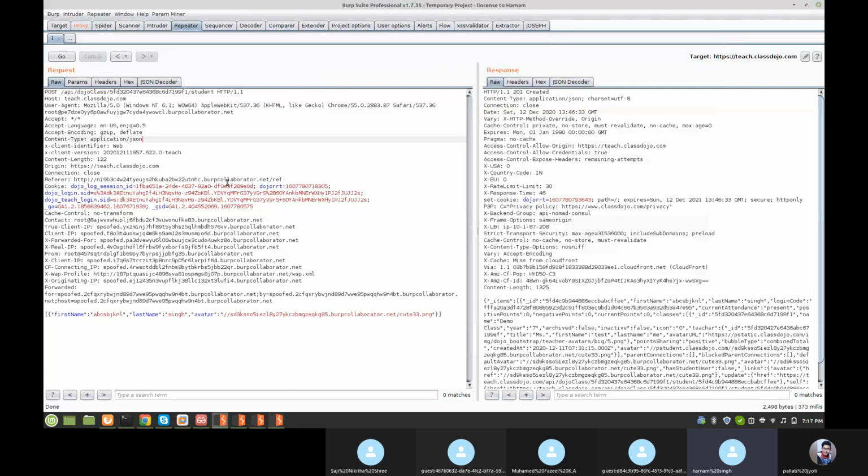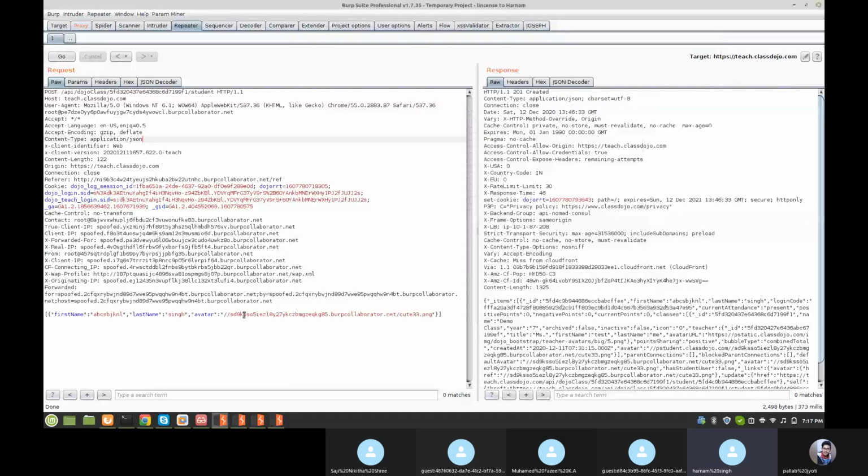So here we can try the SSRF, and here we use the Burp Collaborator, and if it generates a request, then you can try one by one for exploitation. You can try a lot of payloads here, and it's up to you. Let's check this. Not now. I think it's patched now. If it's patched, then it will not show us the result. But if it's not patched, then definitely it will generate the request.